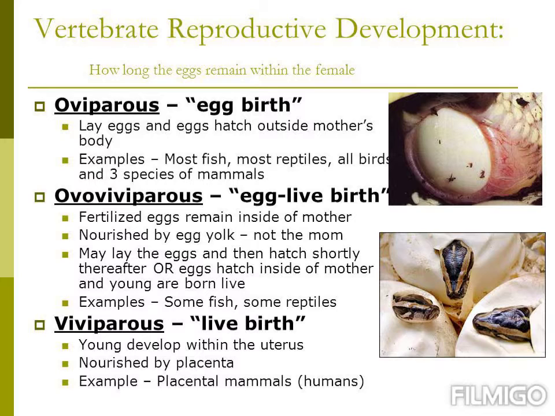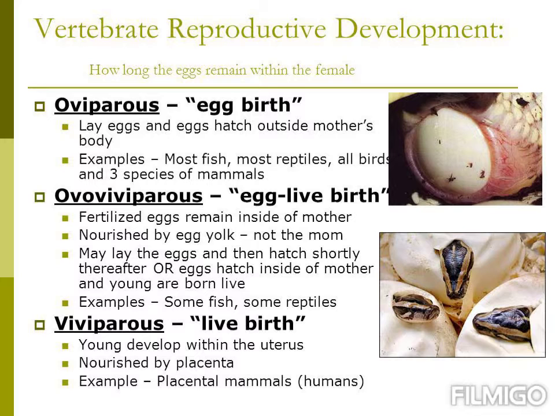So, oviparous animals are the egg-laying animals. Second type is the viviparous, where the animals give birth to their young ones. So, what is viviparous? The animals give birth to their young ones.